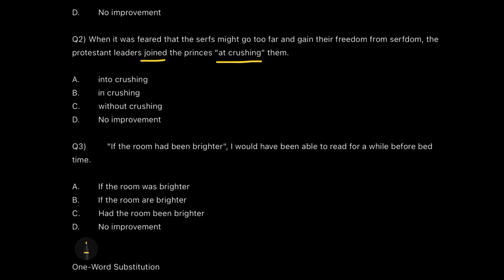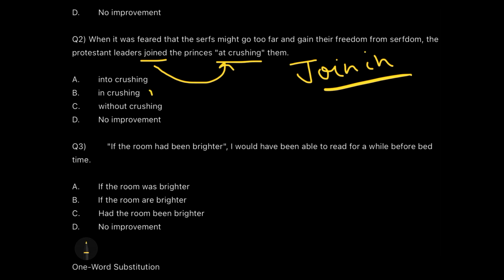Okay, so join and at is what we are relating to each other. Now, have you ever observed that whenever we ask someone to join us, we say come join in. So the term is join in doing something. This is also a kind of phrasal question. This is join in, we always join in. So therefore the Protestant leaders will be joining the princes in crushing them, in crushing the serfs. Okay, so that's option B. That's how we do it.